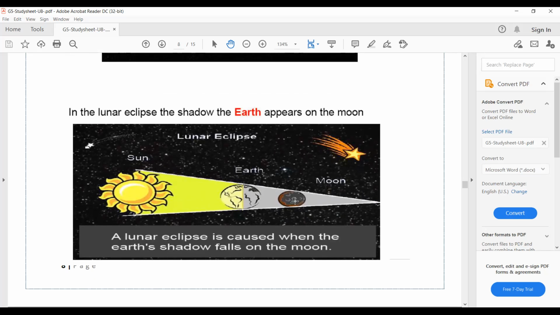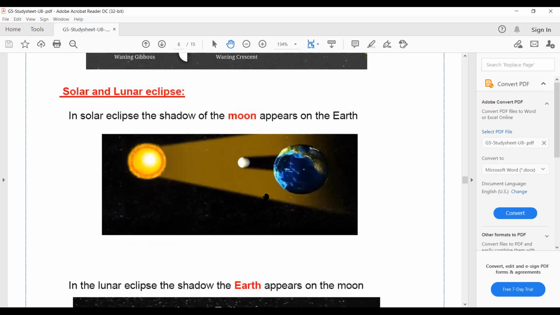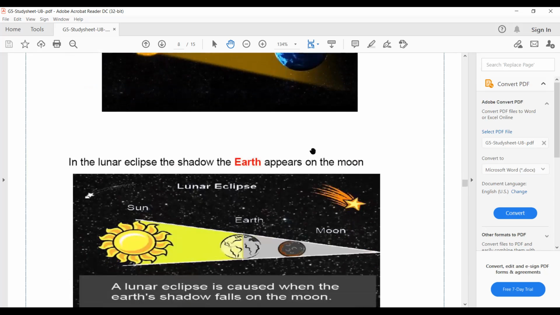Okay, this phenomenon, the lunar eclipse, can be seen only at night, and this phenomenon can be seen only in the daytime.